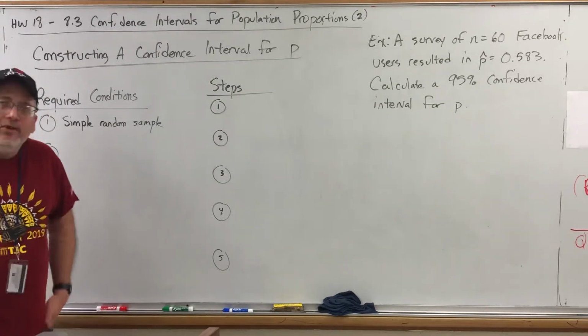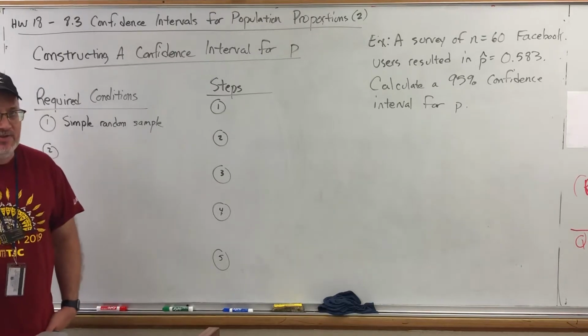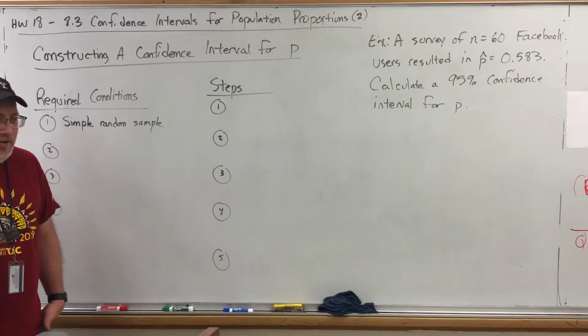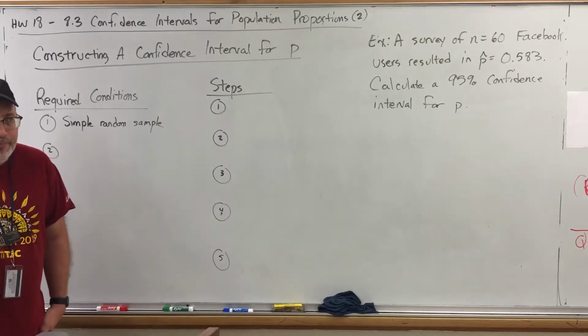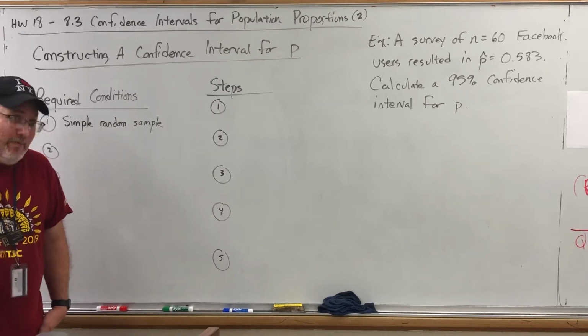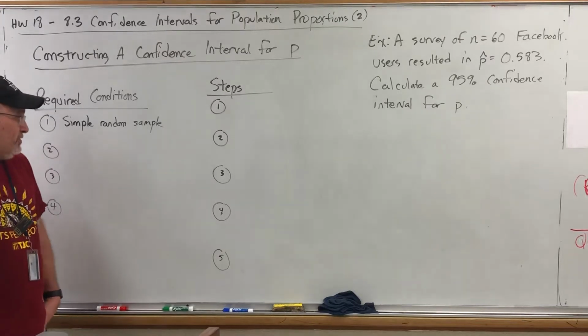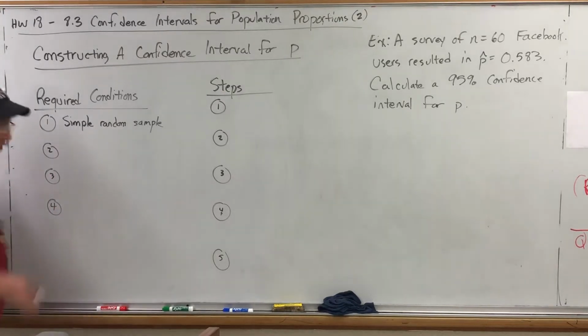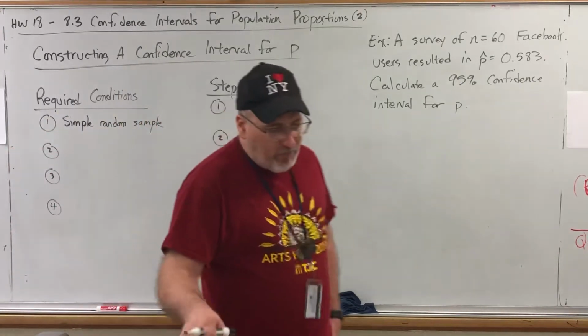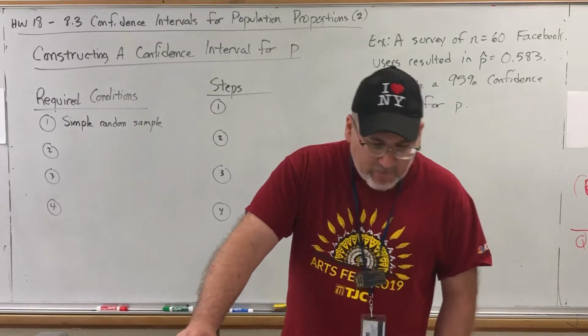I'll be honest, not really, because not everybody on Facebook has the same chance of taking the sample. Namely, people who are my friends on Facebook have a better chance of taking the survey than people who aren't, unless people just go searching and happen to stumble across it. But let's put that to the side for a moment.